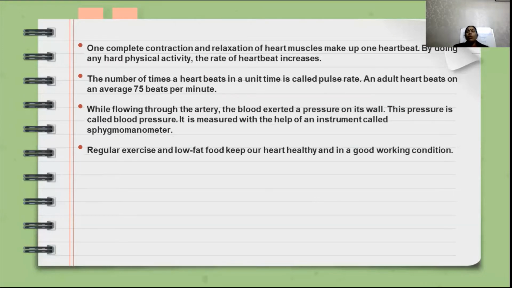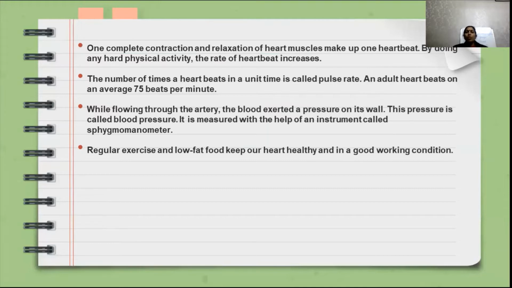Then the next point related to the heart is one complete contraction and relaxation of the heart muscle. We know that the heart muscle never gets tired and works continuously.